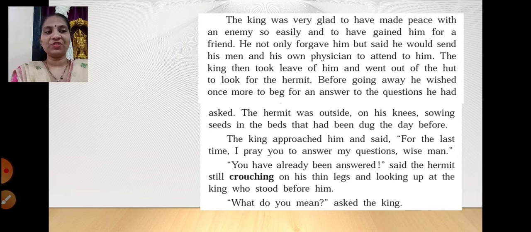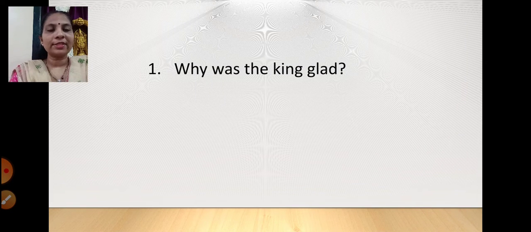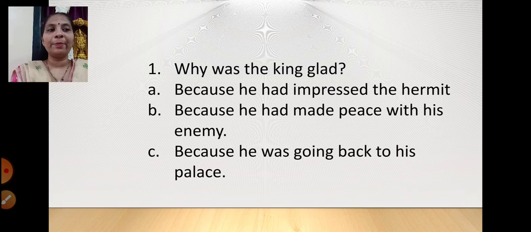So this is the passage which we have, and you must remember how you have solved your unit test paper. So here also for the passages, questions will be given, and you have to select the correct option. So first question, why was the king glad? Options are here: because he had impressed the hermit, because he had made peace with his enemy, or because he was going back to his palace.